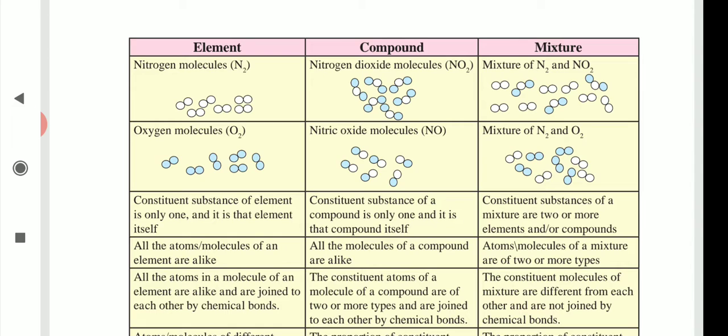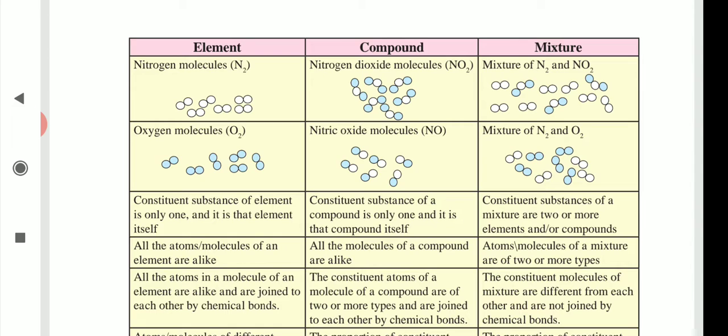Now, let us see one by one. First, examples are given. In the first column, nitrogen element, chemical formula N2.